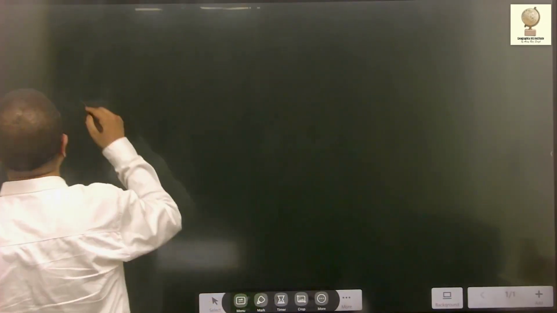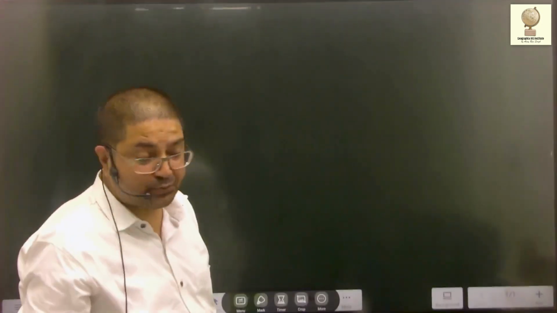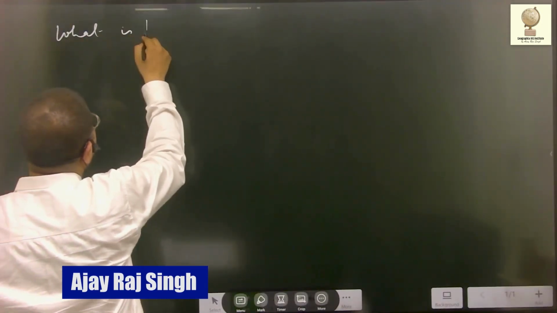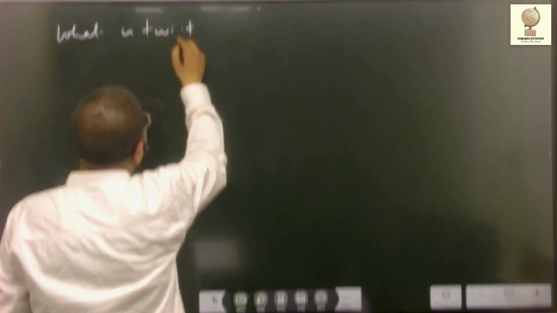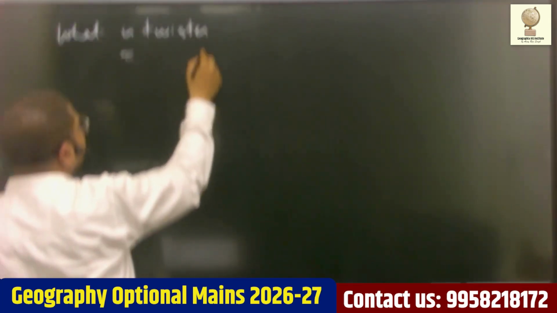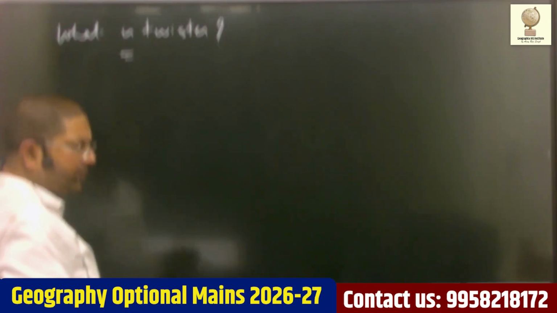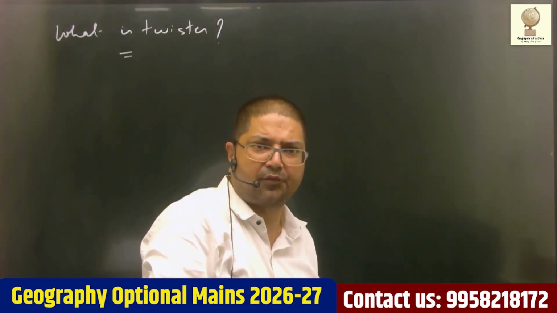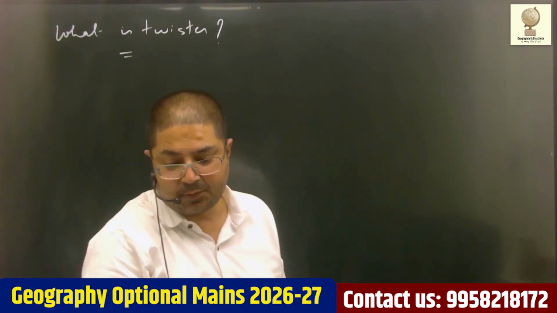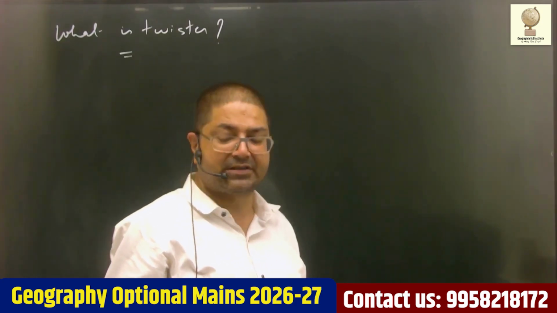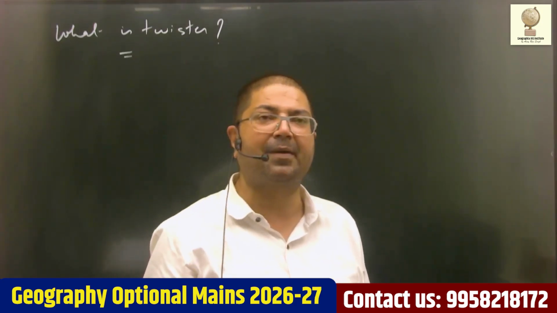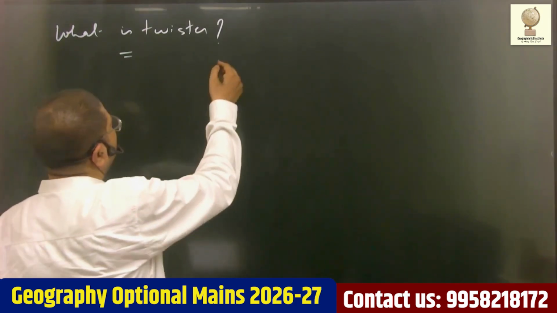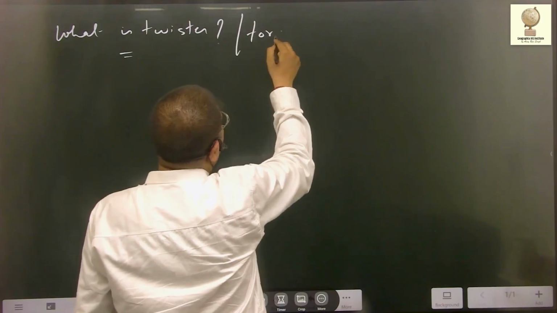Next question, that is, what is twister? This question GS में उन्होंने पूछ लिया है, but it is having some concepts, core concepts of geography optional. What is twister? And why are majority of twisters found in areas around Gulf of Mexico? मतलब what is twister? Why bulk of these twister also known as tornadoes?